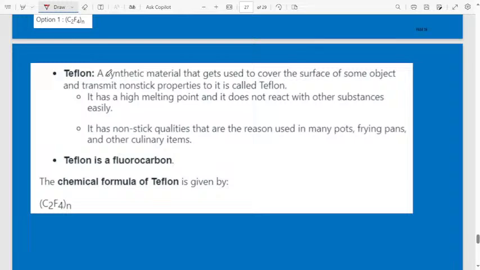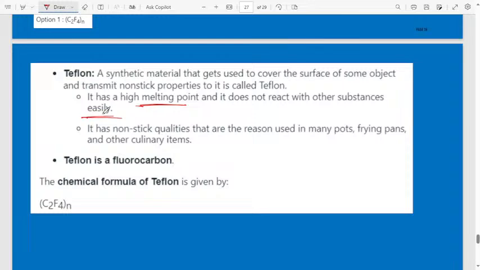You can observe in your home also, non-sticky tawa, pan, everything is there. If you put oil, it will not stick easily, it will float on the non-sticky layer of the object, which is made up of Teflon. It has a high melting point. The non-sticky coating is black in color, and even if you heat it at a high temperature, it will sustain. It has a high melting point.